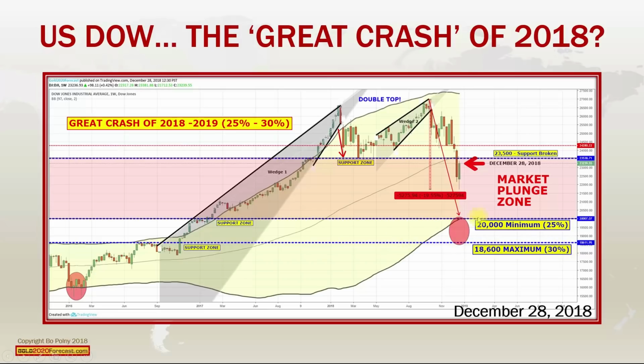You'll notice the lower Bollinger Band here did stop the markets back in January of 2016. So this area here should serve as good support on this crash. And this crash then marks the start of the bear market for years to come.